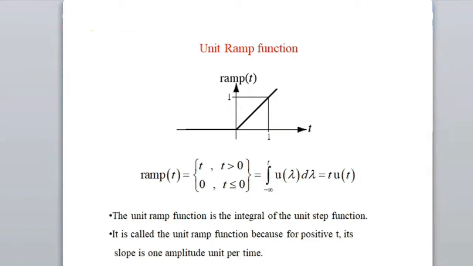What will happen if you integrate? You will get t. That is what is happening here. It is called a ramp because for positive t, its slope is 1 amplitude unit per time. So that's why it is a unit ramp. However, if you say only ramp, you can have different slopes as well.